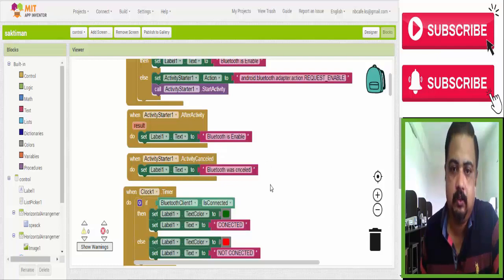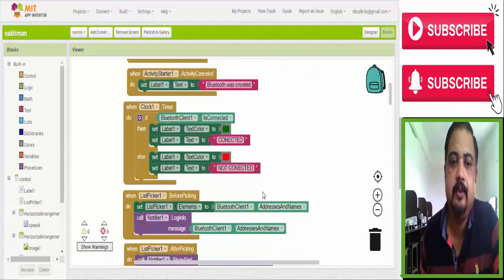Now the clock. Why do we use this clock? This clock synchronizes the program. Every second it checks whether the Bluetooth is connected or not. If it is connected, then it will show you a green color message, connected. And if it is not connected, then it will show you a message in red color, not connected. So every time the clock is ticking, it checks those.